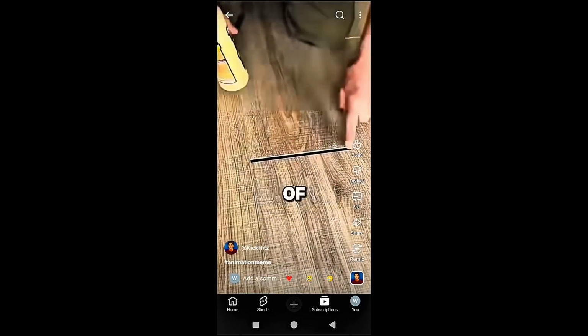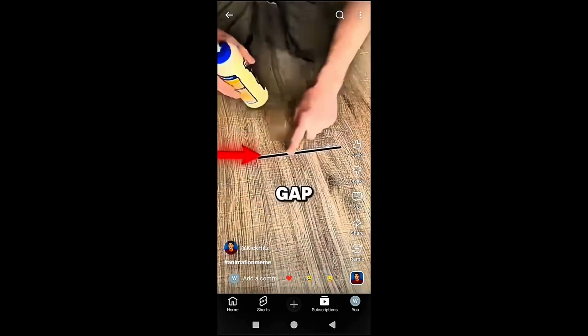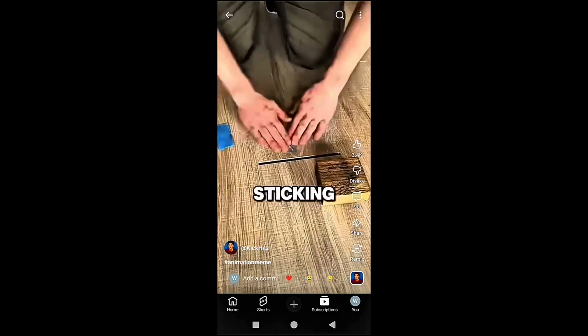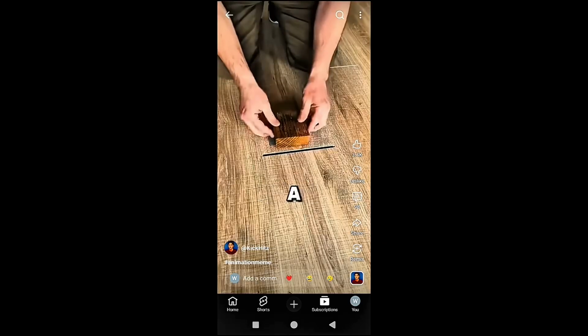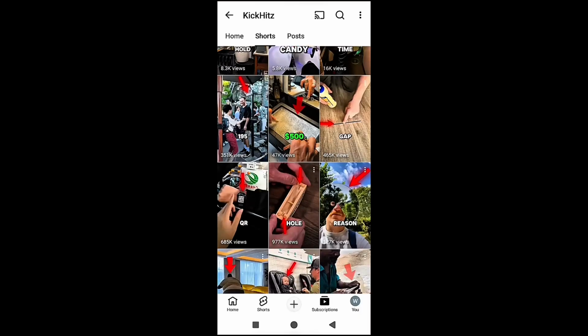This guy made the biggest mistake of his life when, after laying his wooden floor, he noticed he'd left a massive gap between two planks. First, he tried sticking double-sided tape on the floor and pressing a block against the plank to slide it forward, but the block kept slipping.